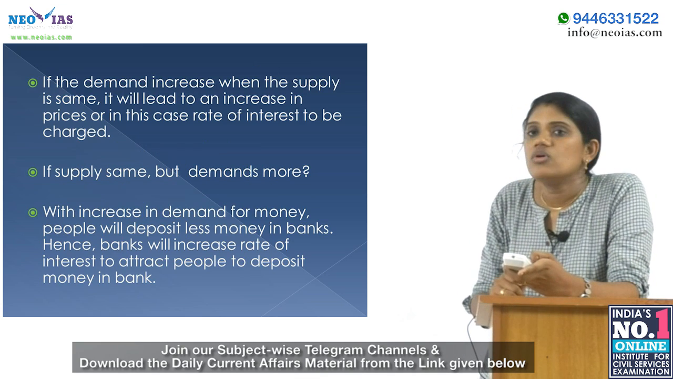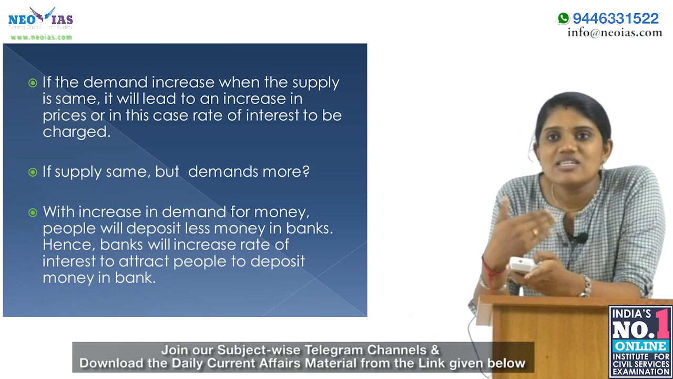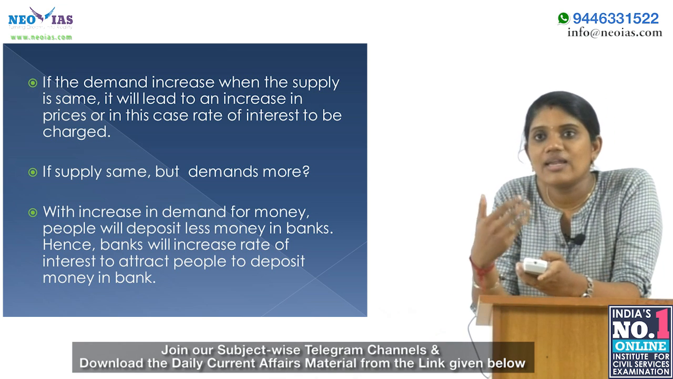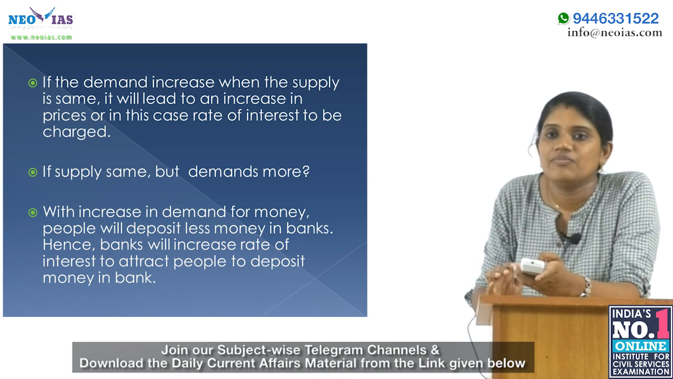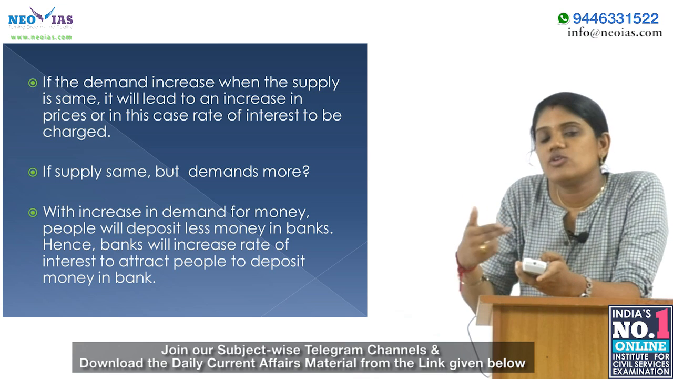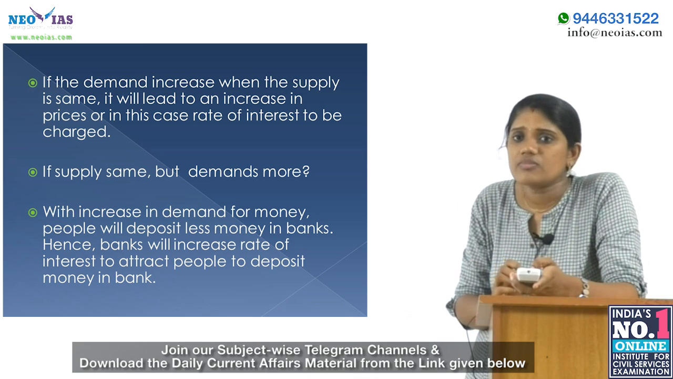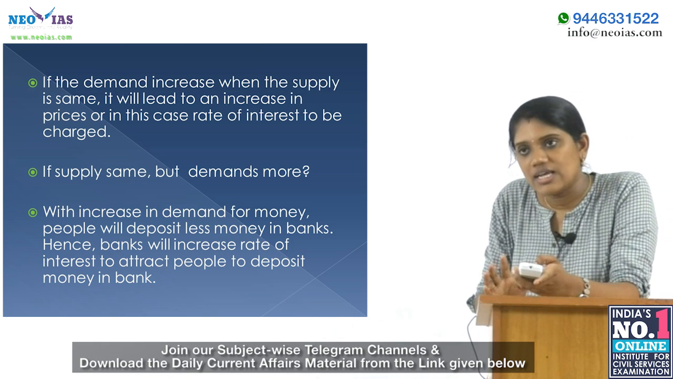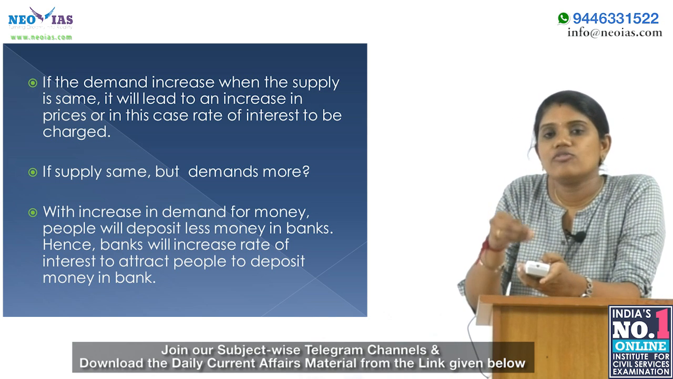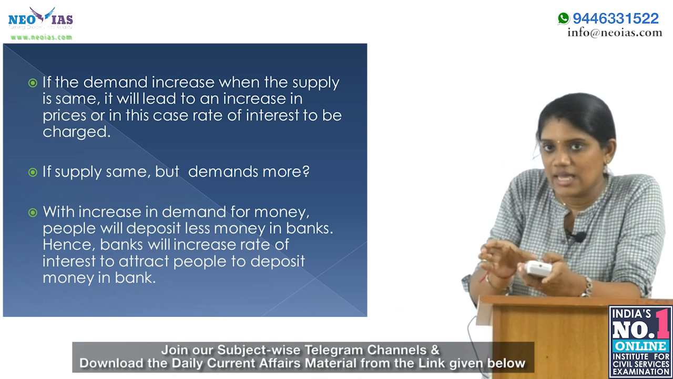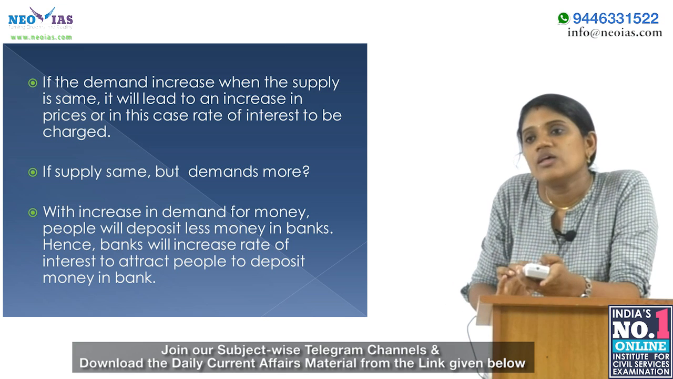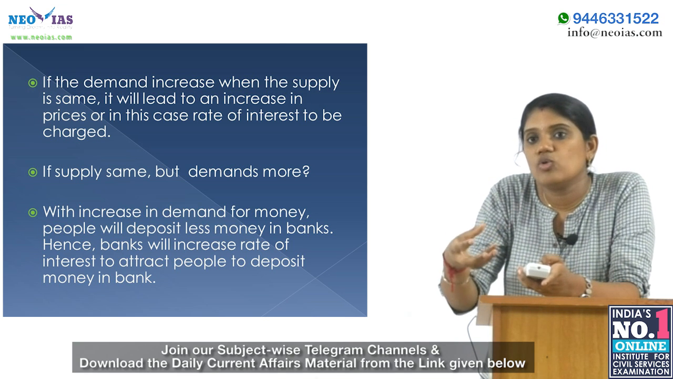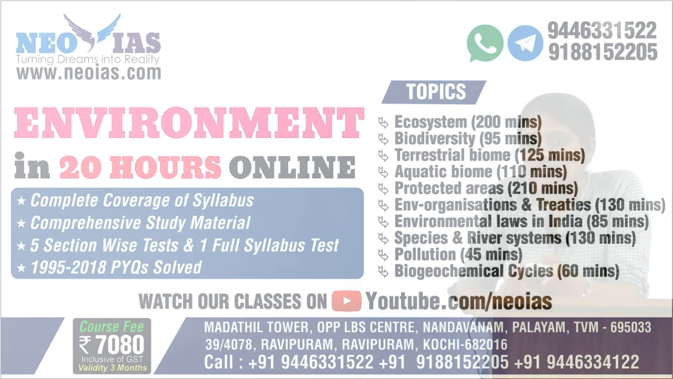Okay, so we know that if the demand for any goods increases while the supply remains the same, it will lead to an increase in the price, or we can say an increase in the rate of interest. Let's take an example. In the case of onions, if the supply remains the same but the demand is increasing, what does the vegetable seller do? He will just increase the price, and thereby he will get profit.